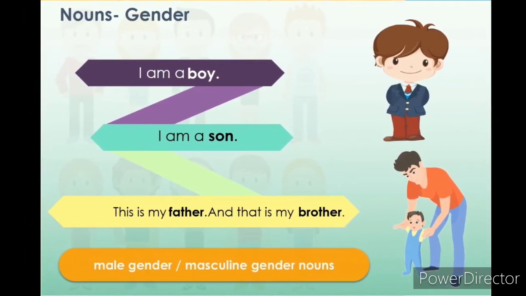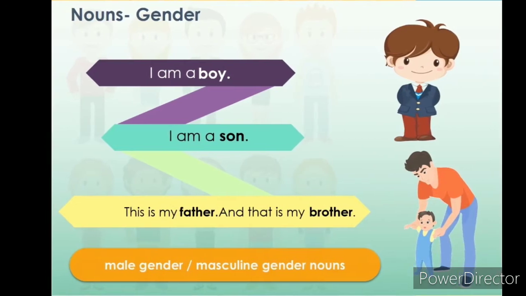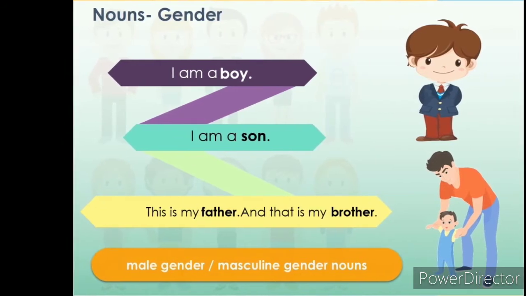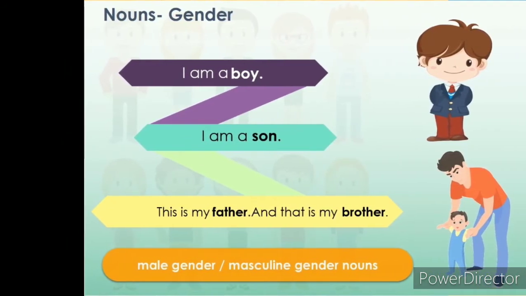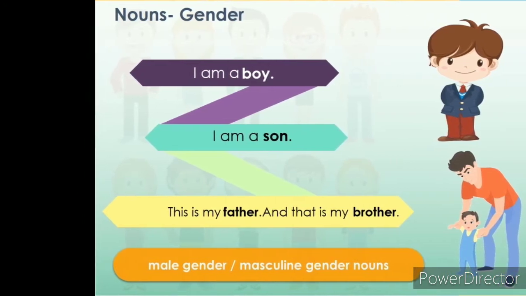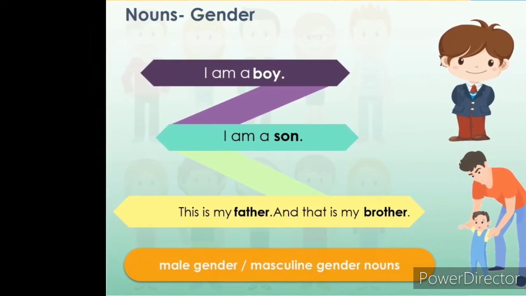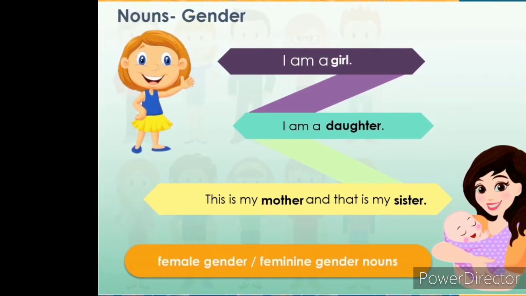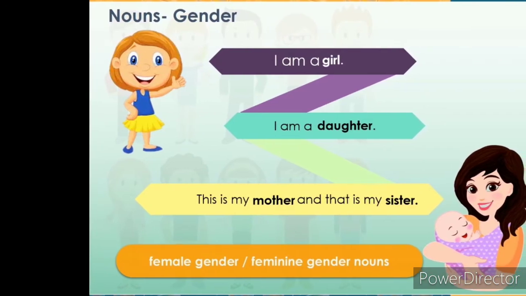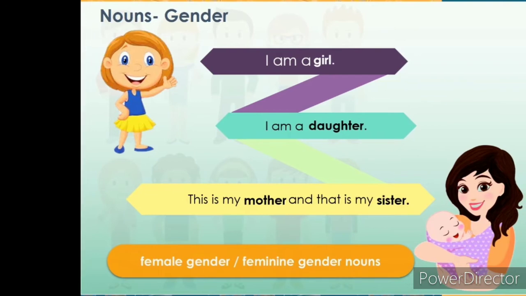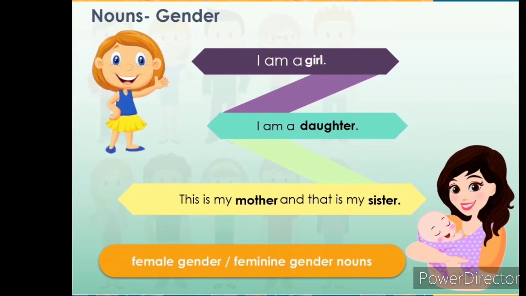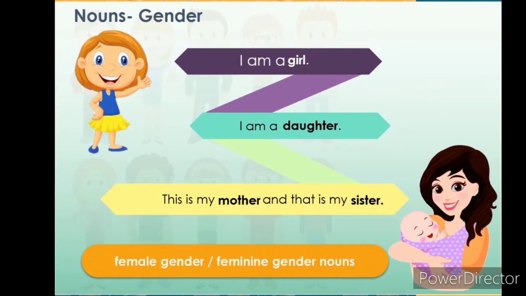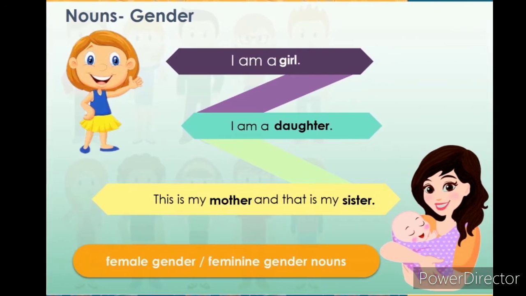Look at these sentences. I am a boy. I am a son. This is my father and that is my brother. A noun means a person, and a person can be either male or female. Boy, son, father and brother are male gender. Am I right, children? Male nouns are also called masculine gender, right?